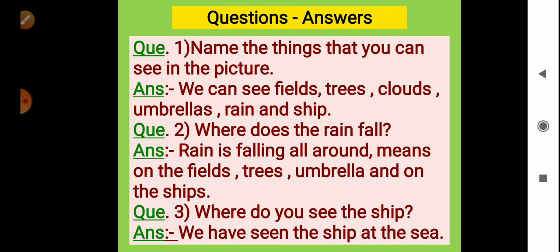Question third. Where do you see the ship? Where did you see the ship? We have seen the ship at the sea. Where was the ship? At the sea.